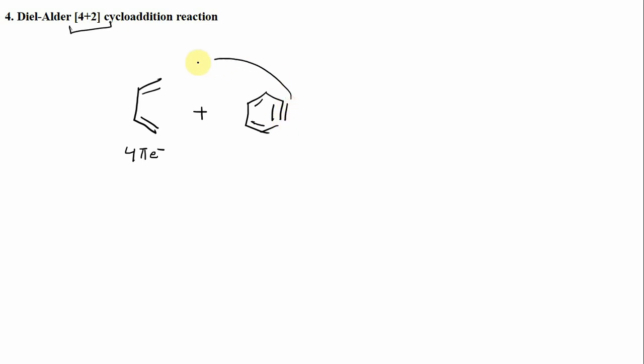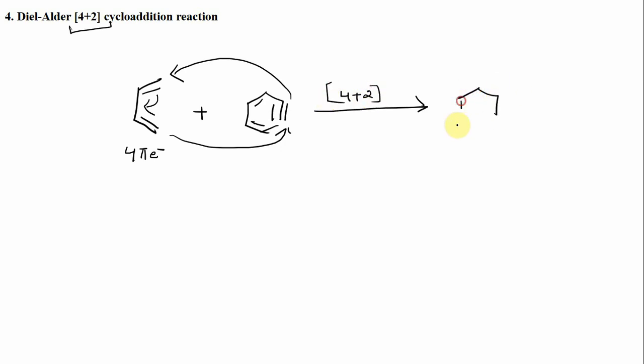So they can react like this and undergo an addition together to give a 4+2 cycloaddition product. So this will be your product.